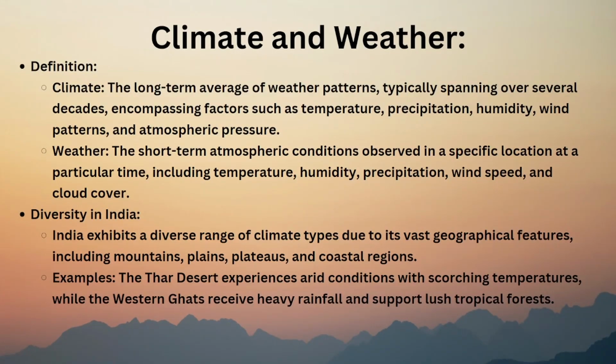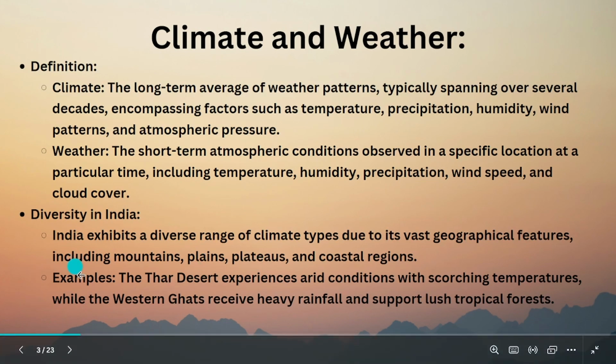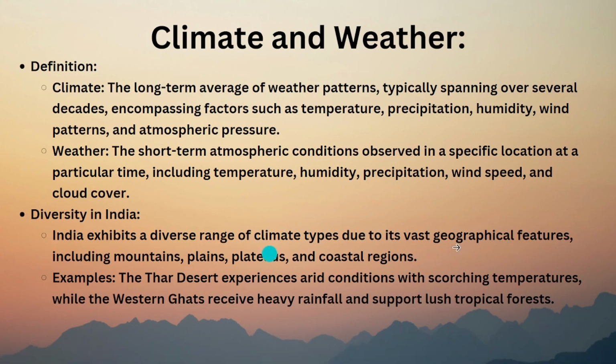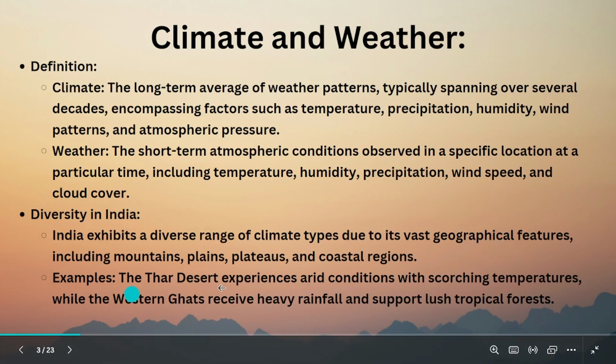Diversity means India has different types of weather in different areas because India has vast geographical features. India is very big, right? So it has different types of weather. Why? Because the factors include mountains, plains, plateaus, and coastal regions. They have different weathers. So, examples: Thar Desert.